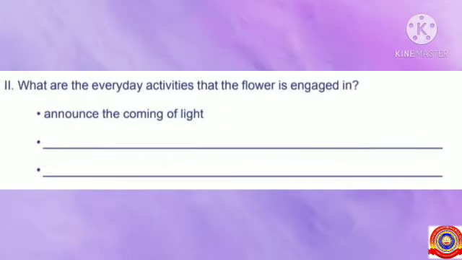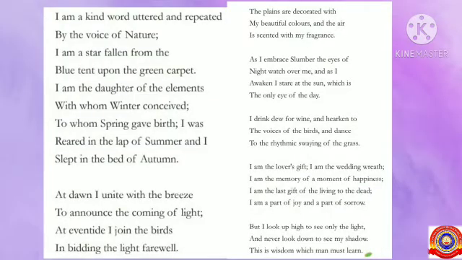Look, the next question. What are the everyday activities that the flower is engaged in? Students, one hint is given for you. I'll read it. Announce the coming of light. Students, now can you identify the everyday activities that the flower is engaged in? All of you just go through the poem. Now all of you look at the second stanza.